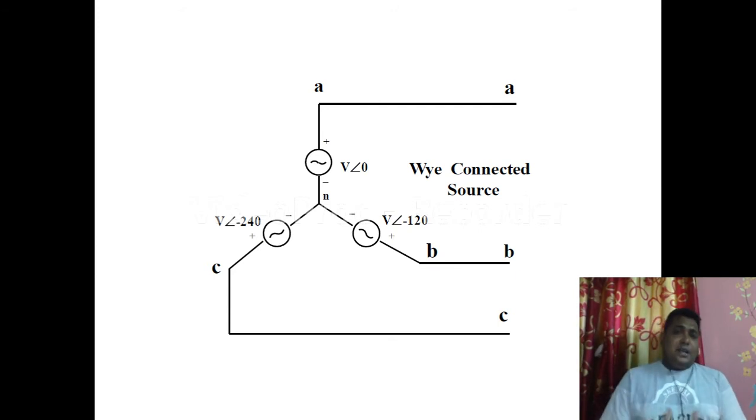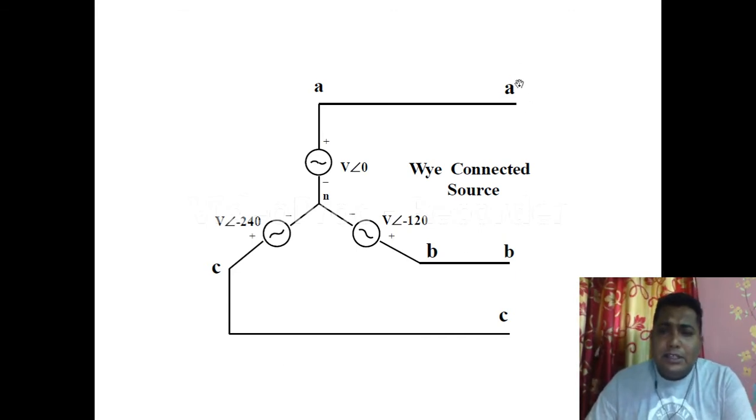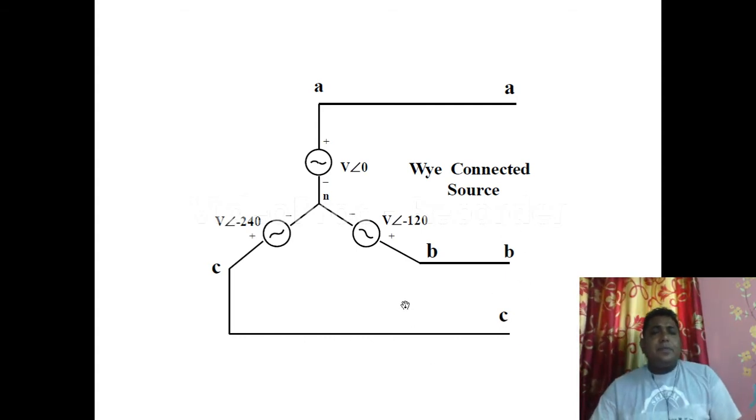So from this concept, we have two types of three phase connection. One is known as the star connection, and the second one is known as the delta connection. In this particular slide, we can see a star connection system, where, follow my pointer, this is phase A, this is phase B, and this is phase C, correct? And for each phase we are considering a source: A phase source, B phase source, and C phase source.